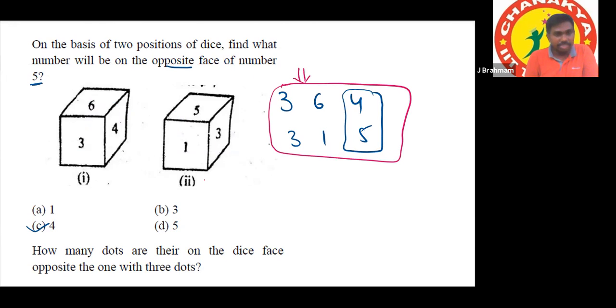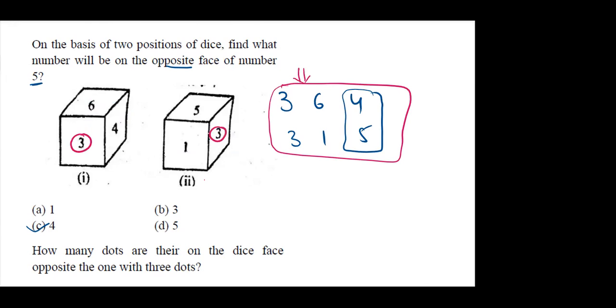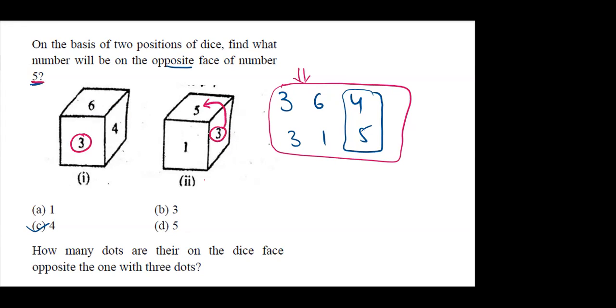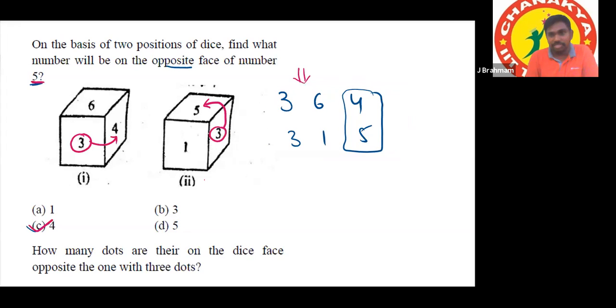Tell me, what is the common number here? 3. He's asking for the opposite number of 5. From 3, is 5 the clockwise first number or the anti-clockwise first number? Anti-clockwise. The anti-clockwise first number is 4. That answer is 4. Same thing, sir, without writing these points.